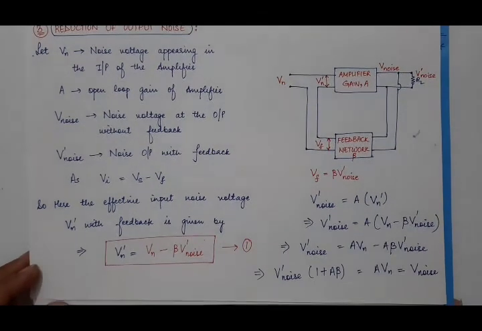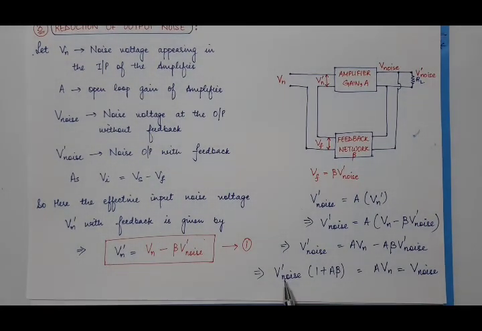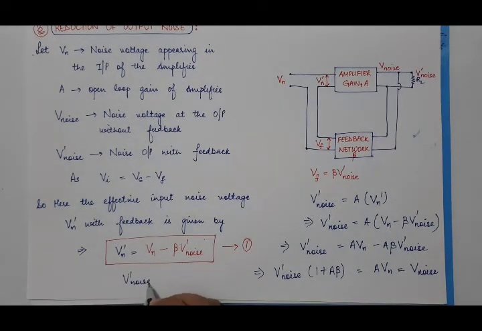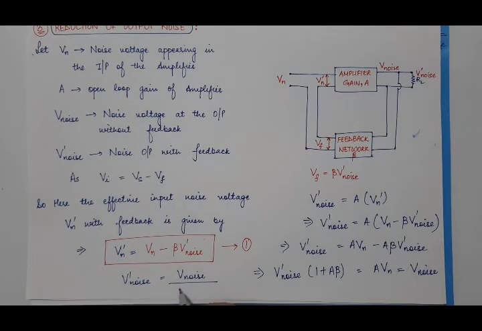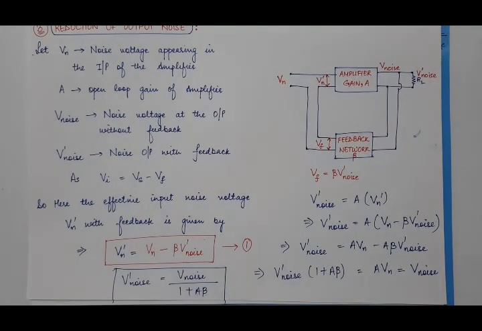So what is the relation? The noise output with feedback, V dash noise, is equal to the noise output without feedback divided by 1 plus A beta. So here you can see that in the absence of feedback, the noise output was V noise, and in the presence of negative feedback, the noise output has decreased by a factor of 1 upon 1 plus A beta.